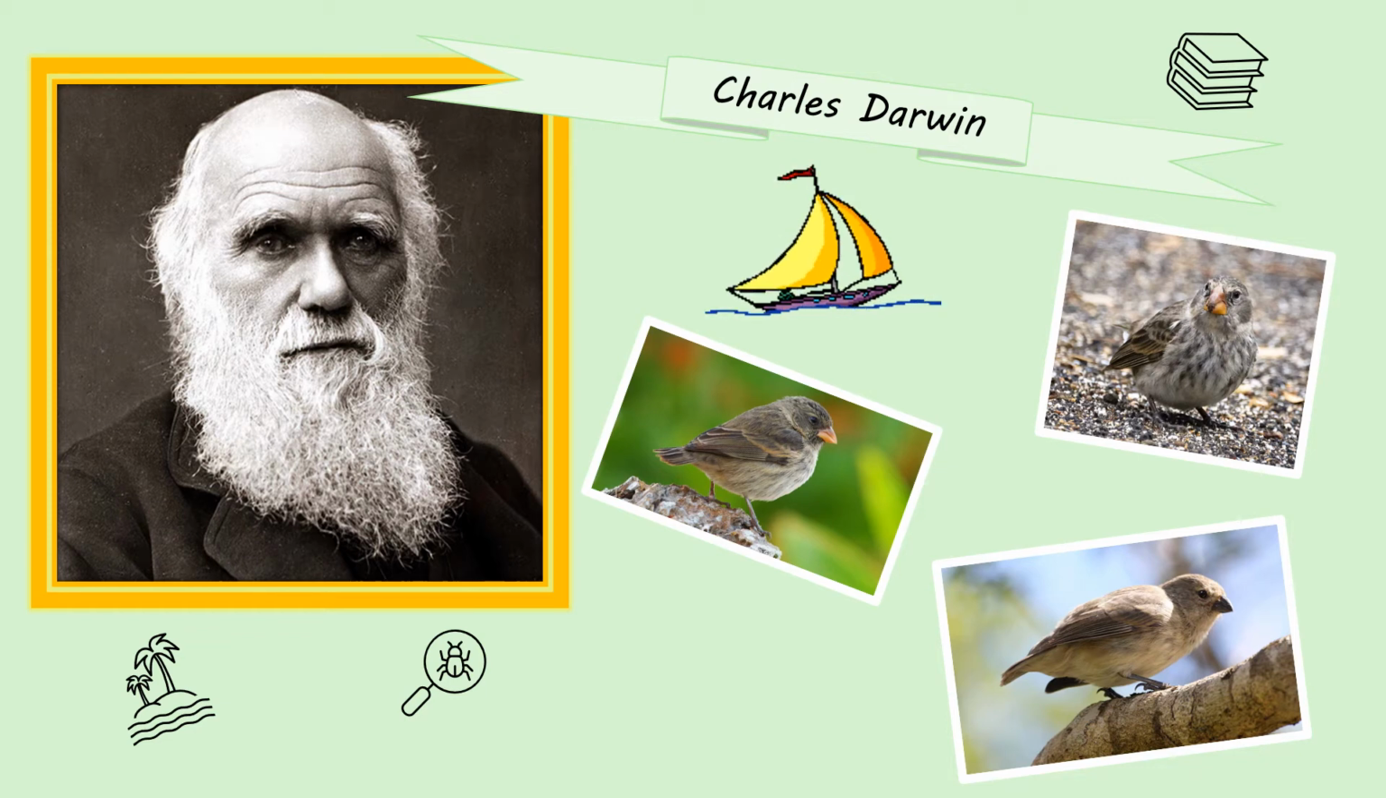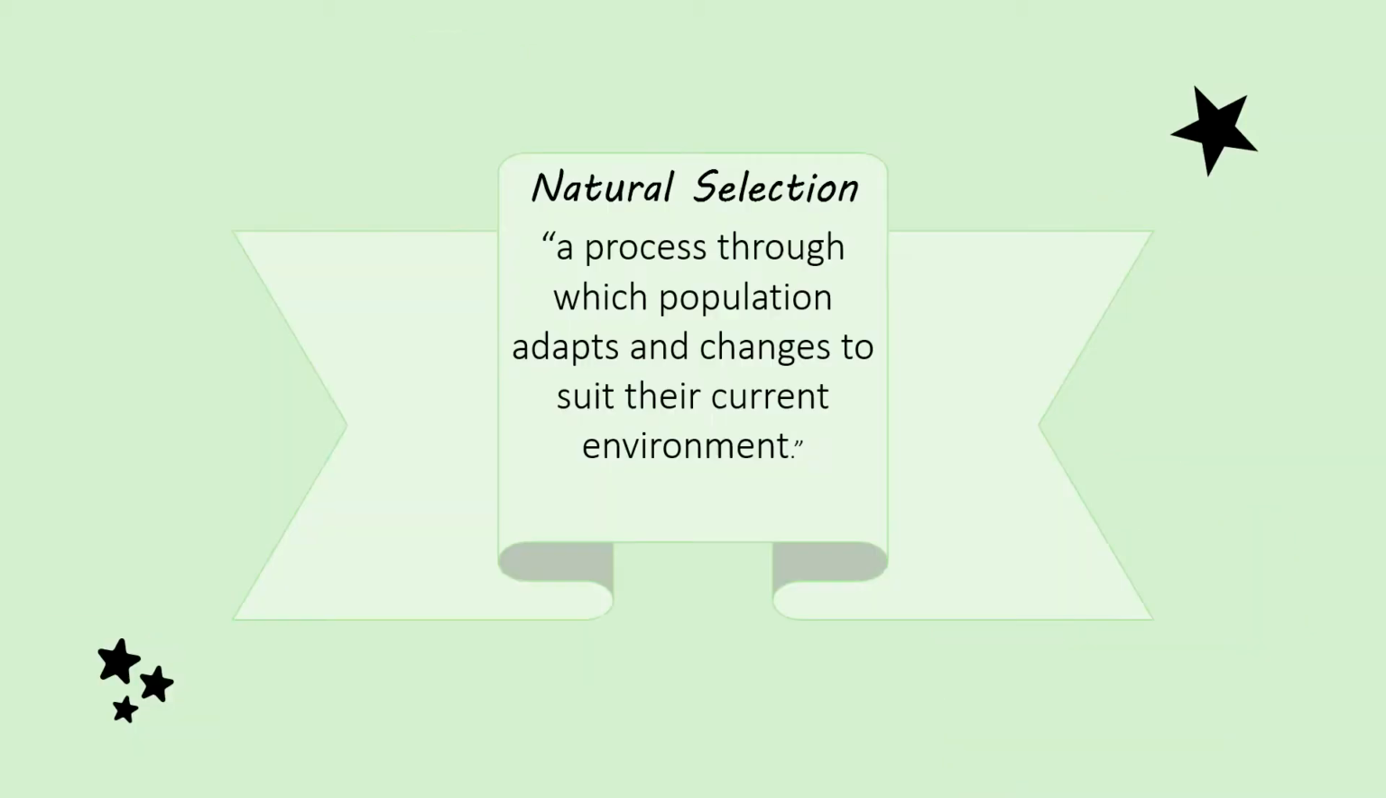Darwin discovered that it was through the process of natural selection, a mechanism of biological evolution, that these organisms had adapted and would continue to adapt to their surrounding environment. So, what is natural selection? Natural selection is a process through which a population adapts and changes to suit their current environment.